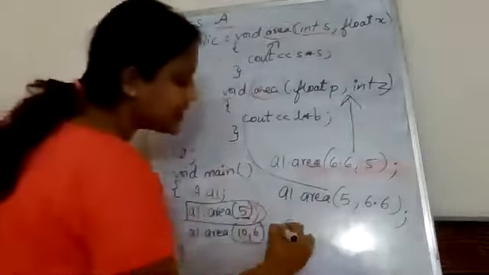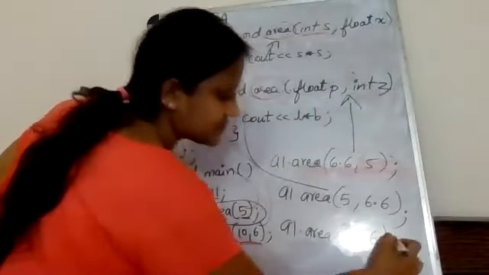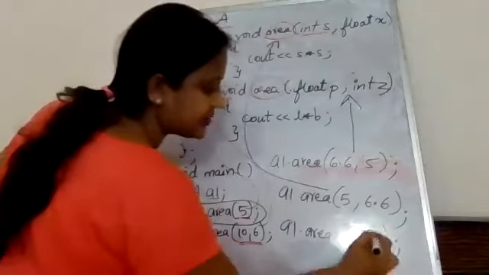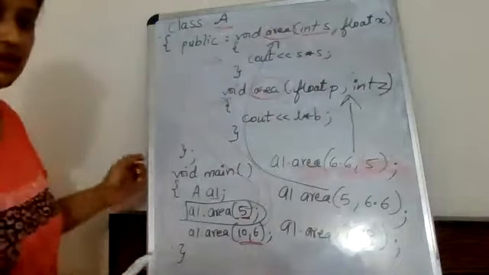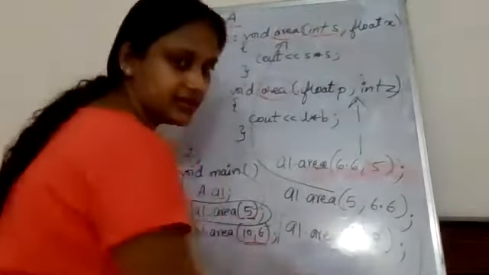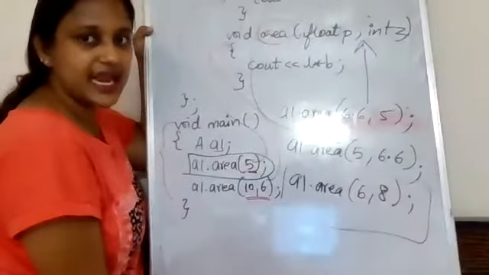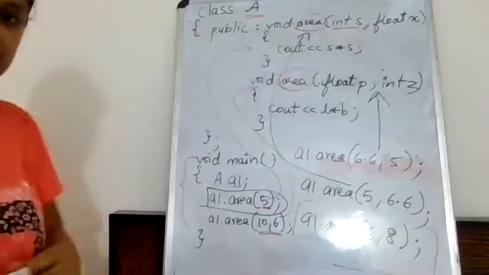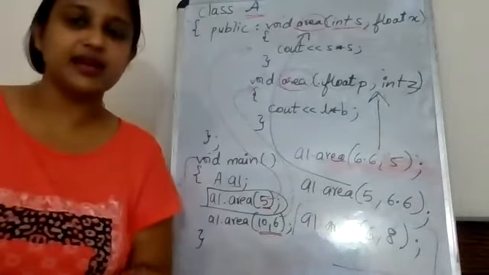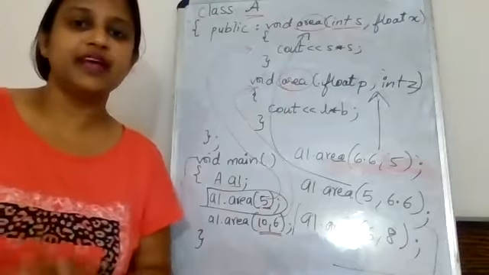What if I give A1 dot area 6 6 या 6 8? Where will it go? Again, if I give like this A1 dot area 6 and 8, where will it go?